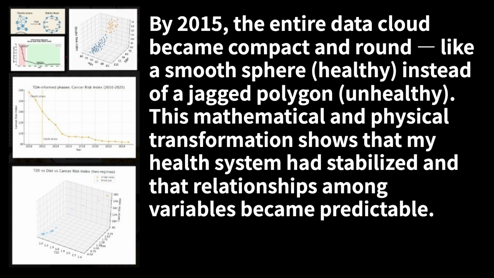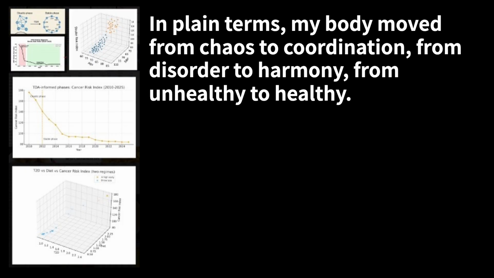Healthy, instead of a jagged polygon, unhealthy. This mathematical and physical transformation shows that my health system had stabilized, and that relationships among variables became predictable. In plain terms, my body moved from chaos to coordination, from disorder to harmony, from unhealthy to healthy.